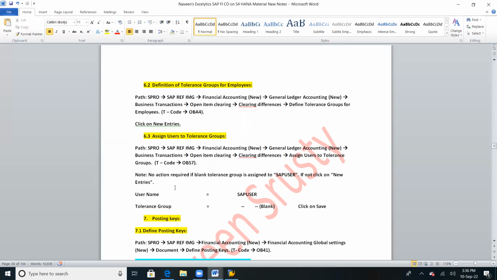If blank tolerance group, because we have left the tolerance group as blank. If blank tolerance group is assigned to SAP user.